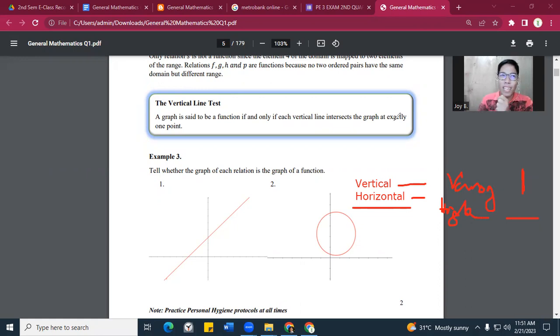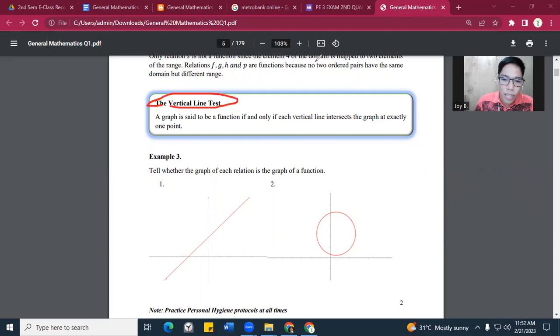Now, repeat over tayo. Ano yung vertical? Vertical means barug. How about horizontal? Means higda. So, vertical and horizontal. Now, we have here the vertical line test. Okay? A graph is said to be a function if and only if each vertical line intersects the graph at exactly one point. Okay, ano ba ibig sabihin nun? Ano nga yung function?